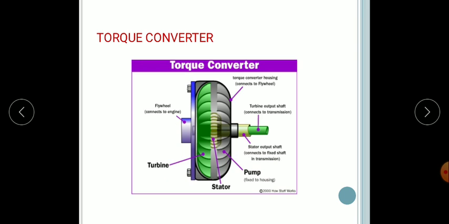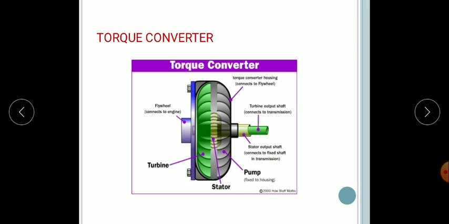Let's see the operation. When the engine is running idle, the impeller produces a slow circulation of oil, and it is not sufficient to move the turbine.